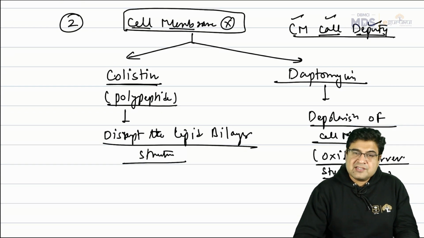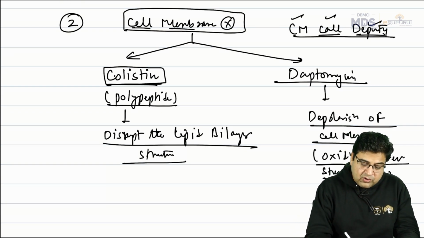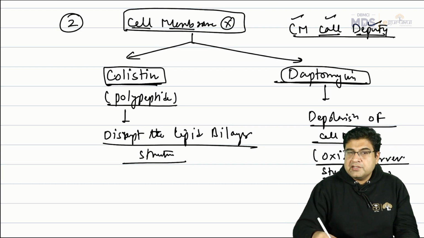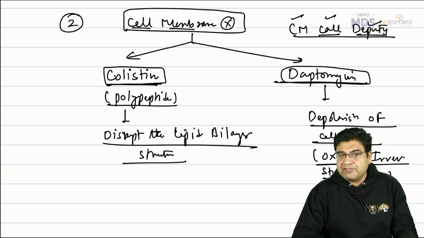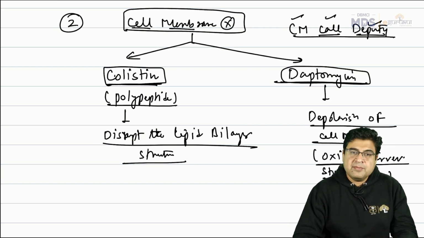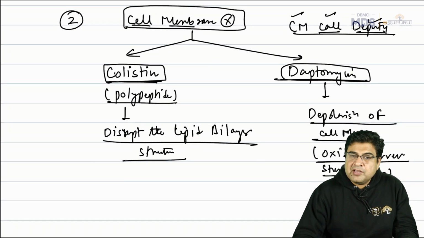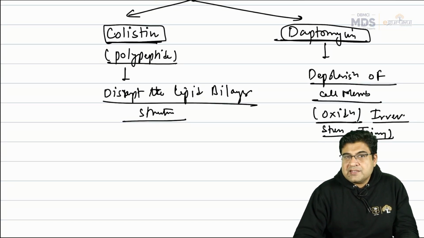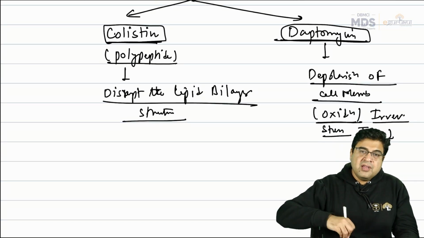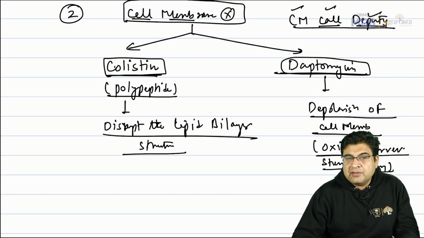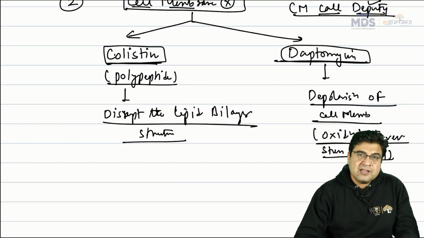So these medicines which are cell membrane inhibitors, the medicine names are colistin and daptomycin. Their detailed mechanism is not clearly defined, but still this is the wording they have given in the book, that colistin can disrupt the lipid bilayer structure and daptomycin can cause oxidation or depolarization of the cell membrane, and in this way this will inhibit the bacterial cell membrane.